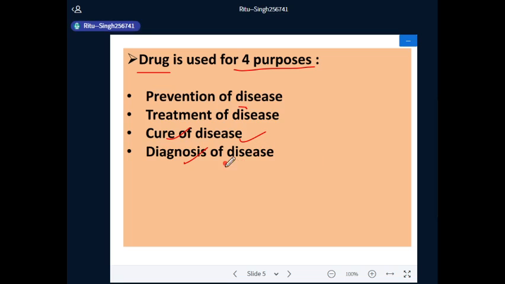And the last, that is diagnosis of disease. So, in the diagnosis of disease, drug is administered to patient in order to diagnose or study the pathology of medical condition, disease or syndrome.